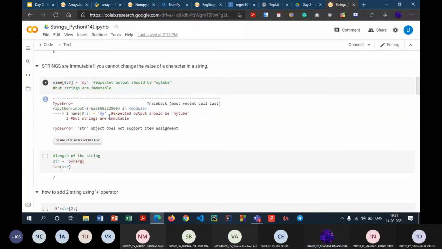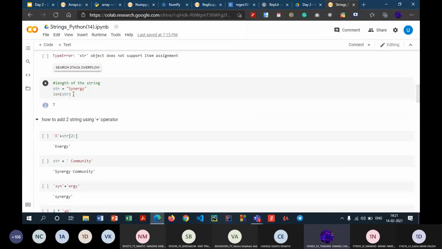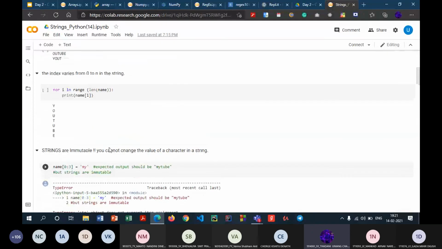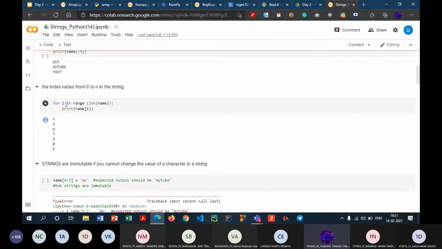Next, coming to some of the operations on strings and some of the properties of the string. We can get the length of the string using the length function. What we basically do is call length and give this string as the parameter, and what we get is the length of the string. It is the same thing which we used in this for loop, when we wanted to range i from 0 to the entire length of the string.